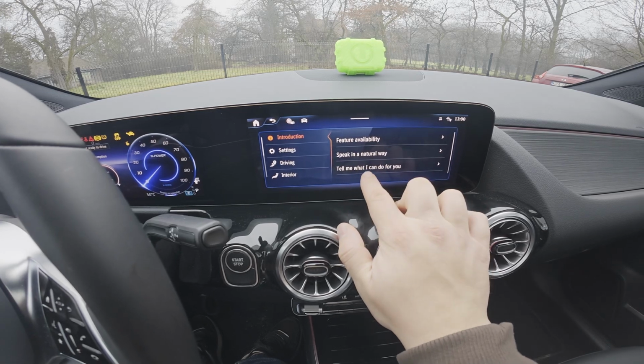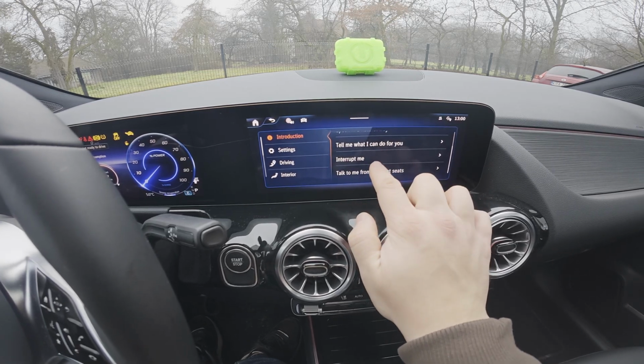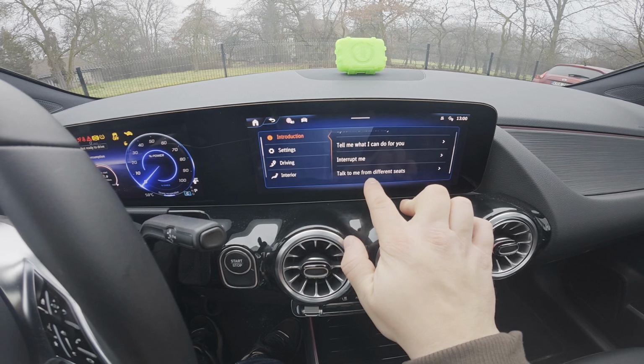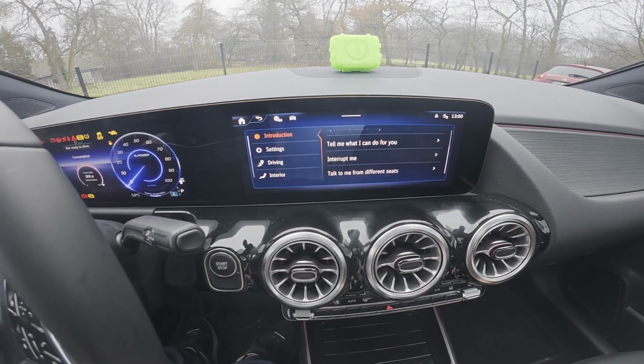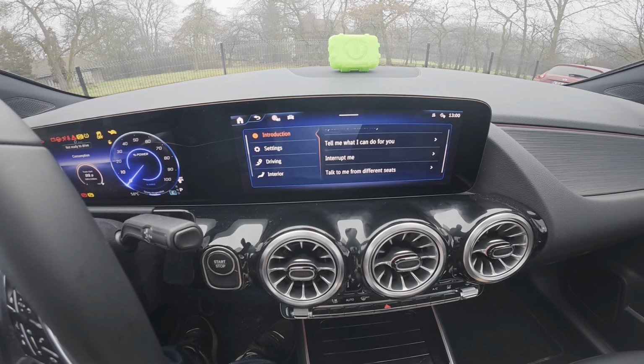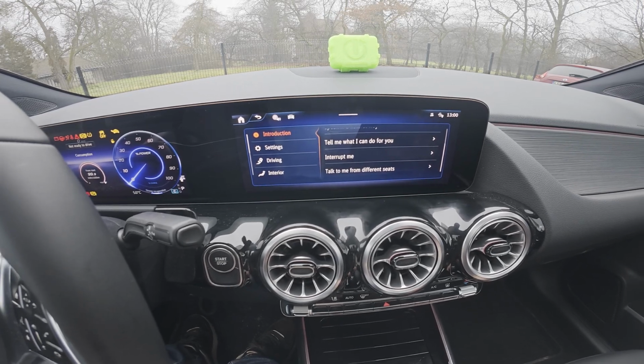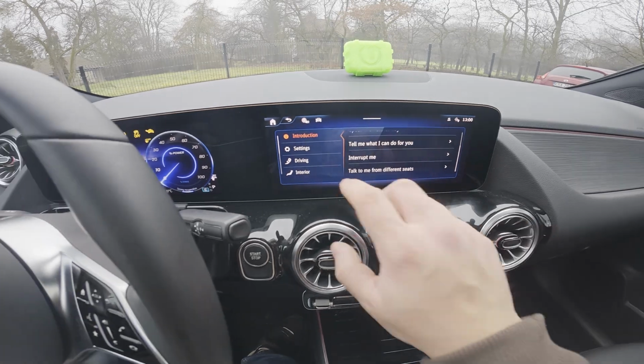Speak in a natural way, tell me what I can do for you, interrupt me, and talk to me from different seats. From this menu you can learn that you can talk to the assistant in the normal way as you talk with another human being.